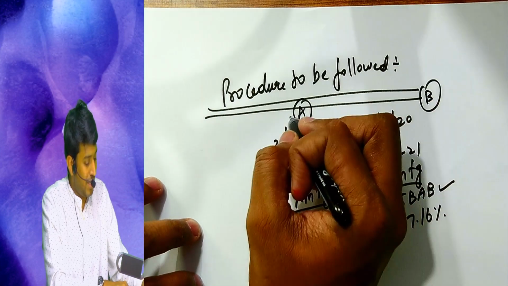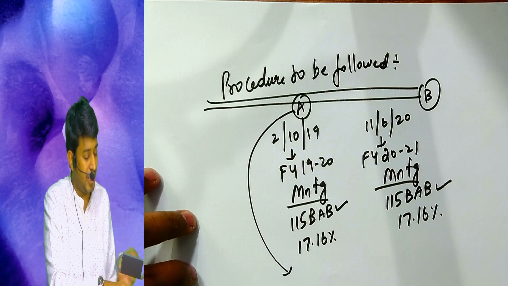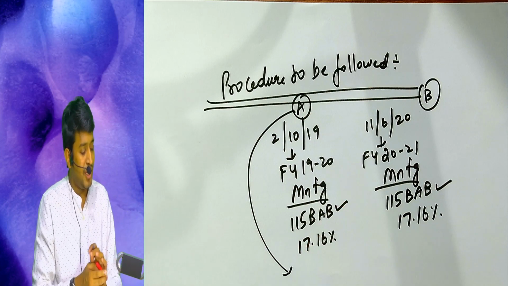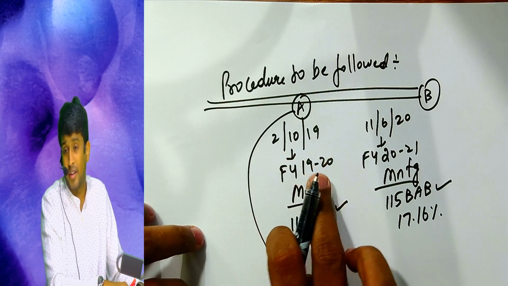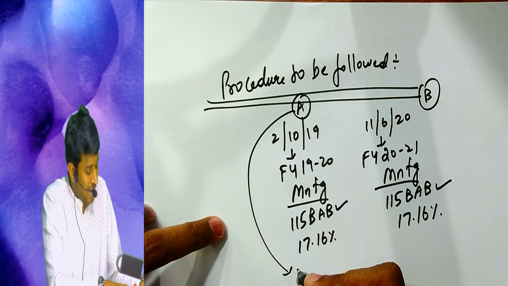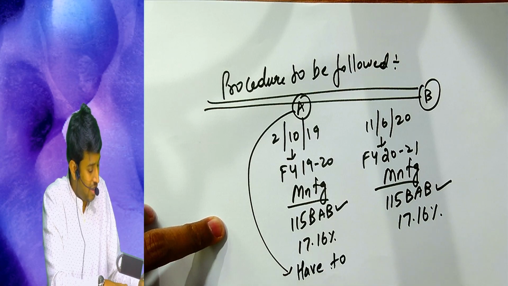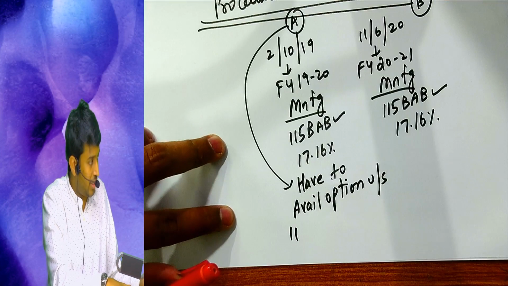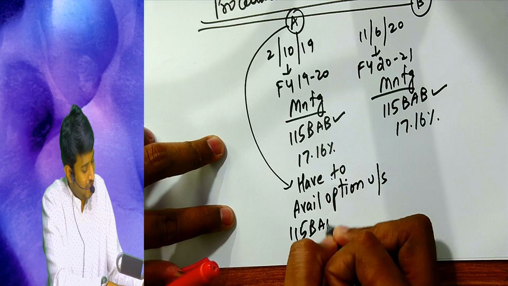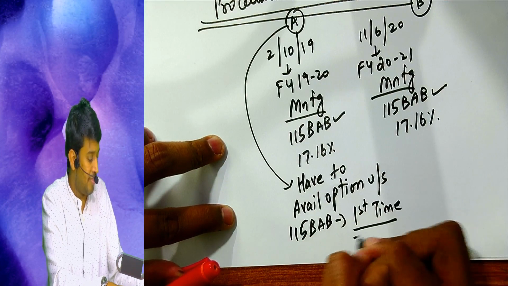The government is telling company A: in the financial year when you incorporated, you have to avail the option under section 115BAB when you file the return for the first time.